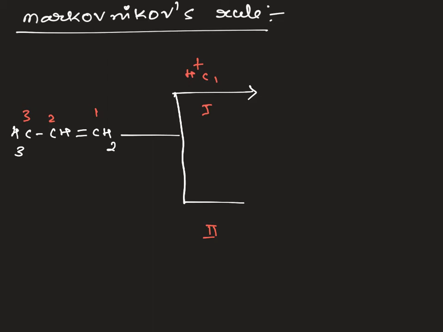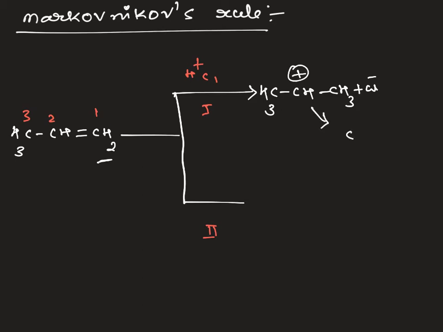C1 is this carbon. As a result, I get one intermediate carbocation, because the pi electrons are shifted to H plus, which forms a carbocation here, and it is CH3, and there chlorine will attack and form a product.